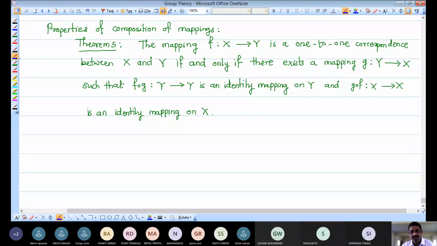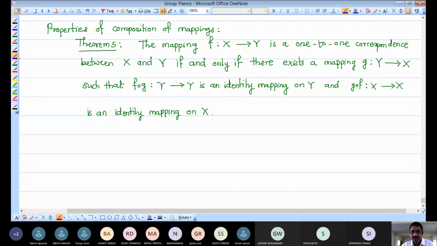It is a mapping G from Y to X such that if you take its composition with F, there are two compositions. Both compositions are defined because there exists a mapping G from Y to X. The compositions are F composition G and G composition F, and they are defined on Y and X, and both must be identity mappings. This is the second part. If F is a one-to-one and onto mapping, then there exists another mapping G from Y to X such that the compositions of F and G are the identity mappings on the corresponding sets Y and X.